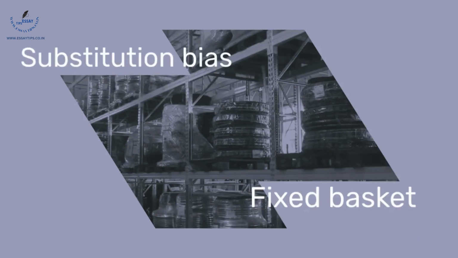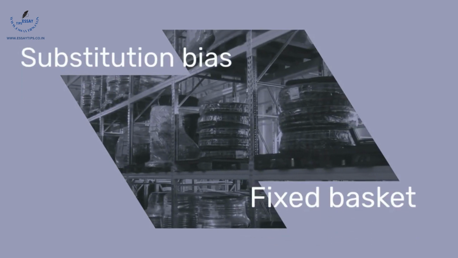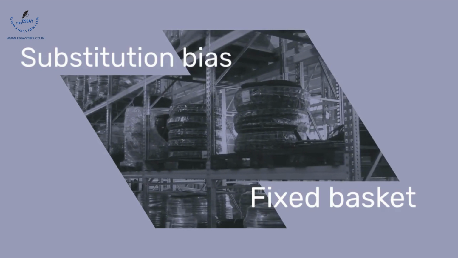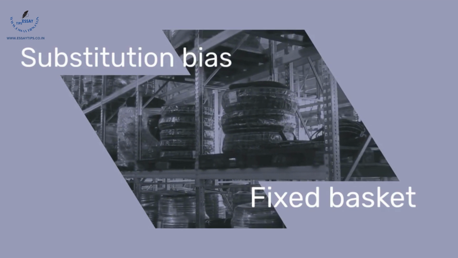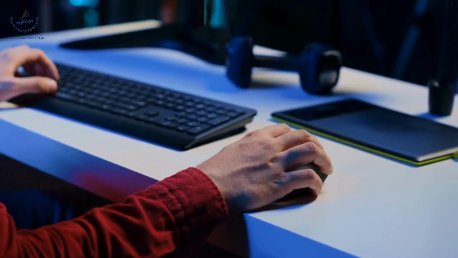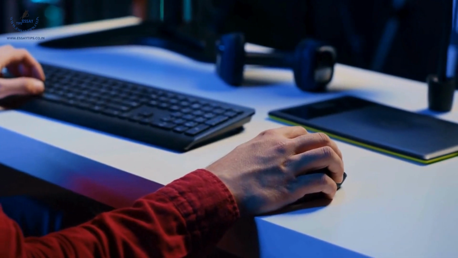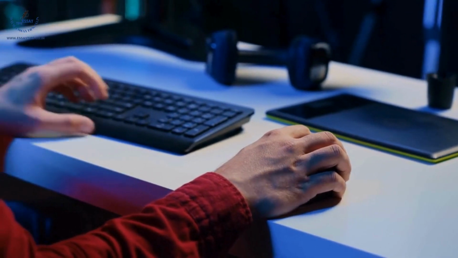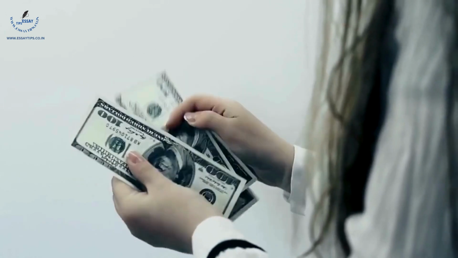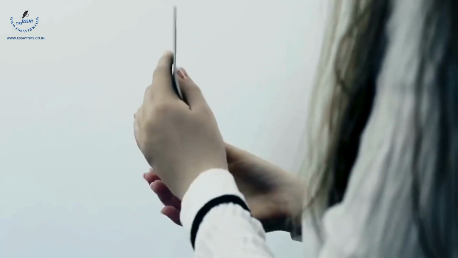But the CPI isn't perfect. It faces challenges like substitution bias, where the fixed basket doesn't fully capture our tendency to swap goods as prices change. Then there's the headache of adjusting for quality changes over time, not to mention the rapid introduction of new products and technologies. And let's not forget geographical differences. What's happening price-wise in one region might not match the national average.